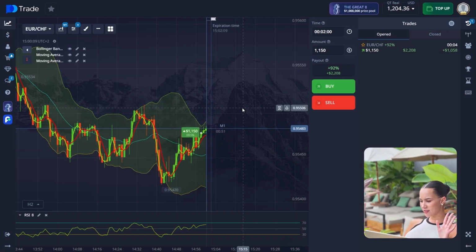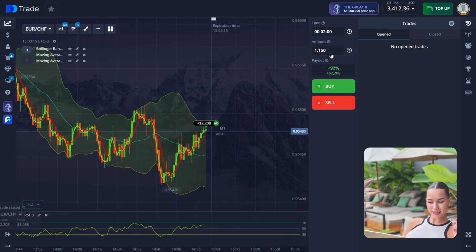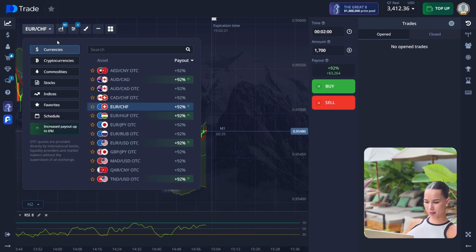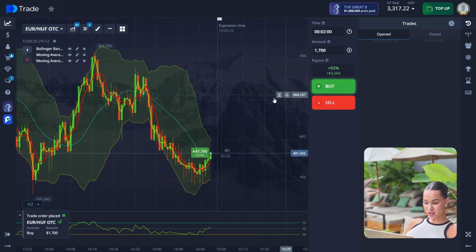So guys, it's 5 seconds to the end of our trade. So we're definitely in the plus. You see, we closed the trade as well. So guys, perfect. We made such a great result. So now we're changing our amount of money per trade and we're going to open the last trade. Let's see. Okay, here's a pretty good one.